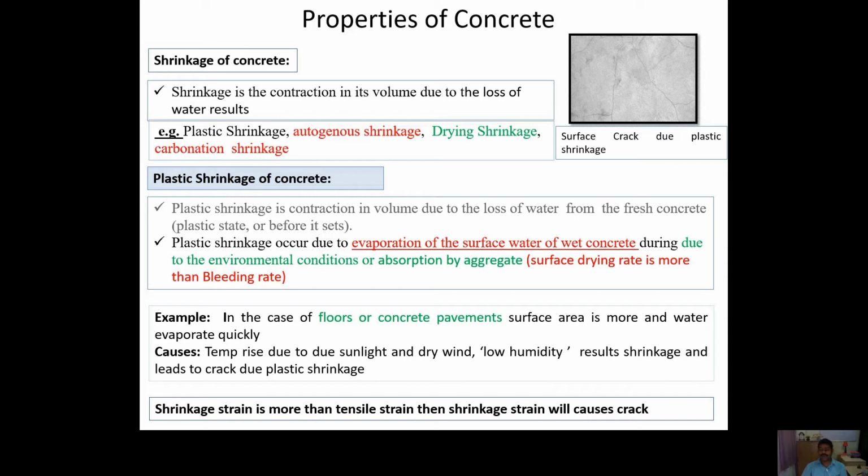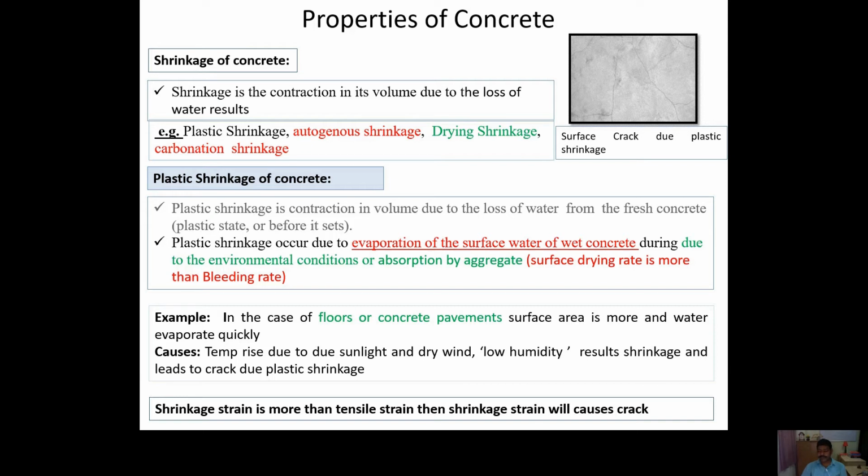The major phenomenon is that when the surface becomes more dry, or the surface drying rate is more than the bleeding of the concrete, in that case plastic shrinkage occurs. For example, if you consider a slab or a floor, the surface area is large and water tries to evaporate very quickly, and you will find that in many cases surface cracks occur in the concrete at the beginning stage. That is because of the plastic shrinkage.